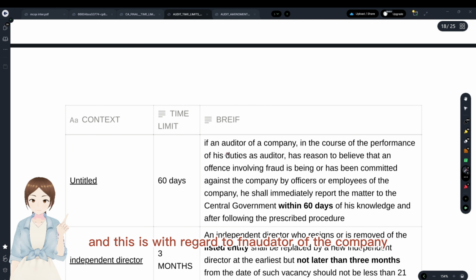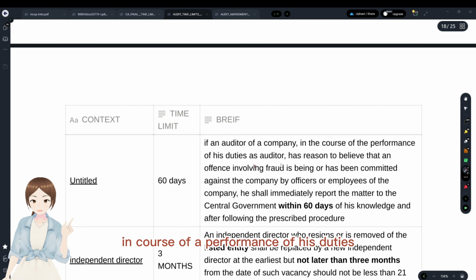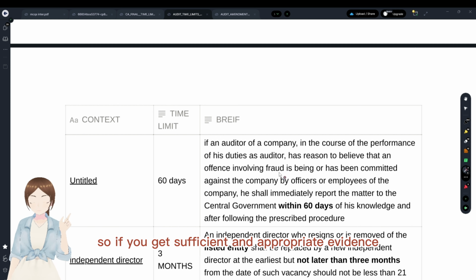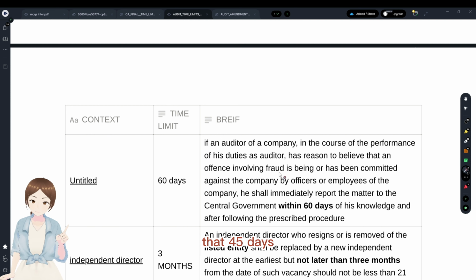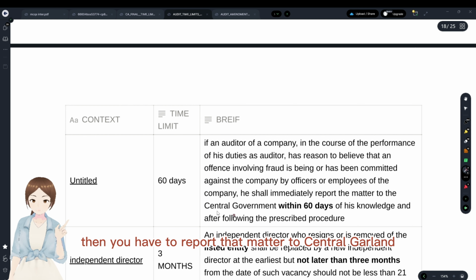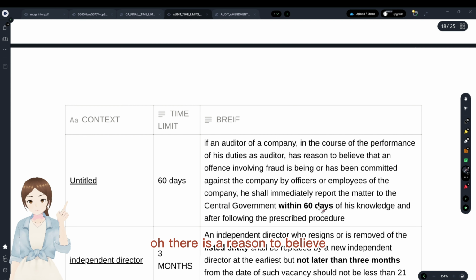And this is with regard to if an auditor of the company, in the course of performance of his duties, has reason to believe that there is an offense involving fraud. You see, don't get confused between this and the fraud reporting in 45 days, where you have to say it immediately within 2 days to the board and audit committee seeking reply in 45 days, and then report it to the central government. Don't get confused with that and this. If you get sufficient and appropriate evidence with regards to fraud, that is 45 days. If you have reason to believe that there's an offense involving fraud, then you have to report that matter to the central government within 60 days. So there is a reason to believe, not evidence.